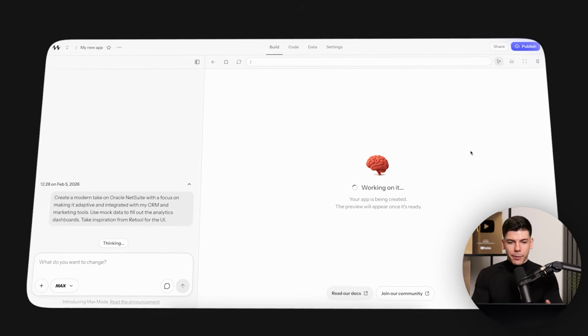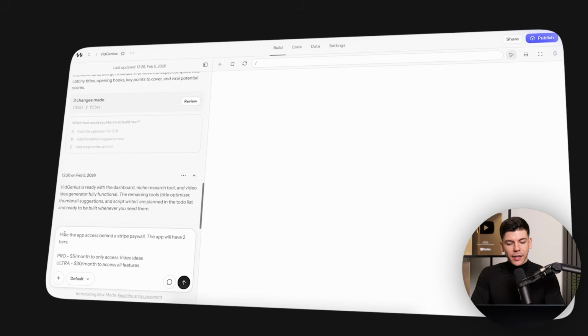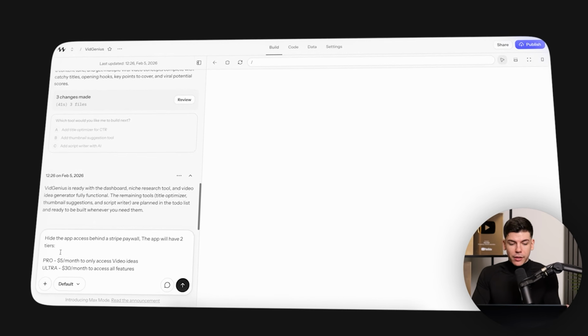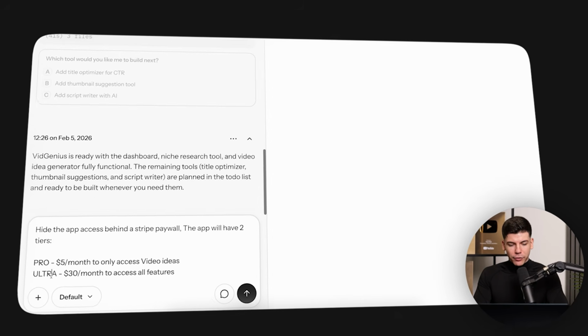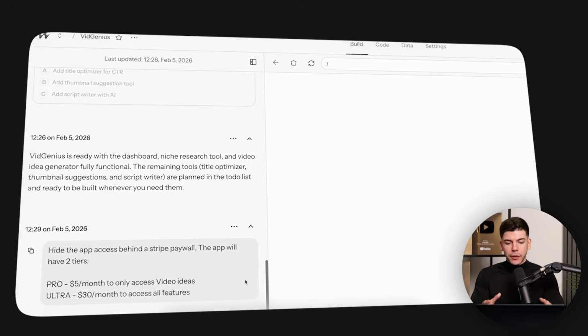It will build the entire app. Now, if I want to make money from this app, I want to monetize this and charge for access, I can say hide the app access behind the Stripe paywall. The app will have, for example, in my case, only 2 tiers, and then I can name those tiers and say how much I want to charge. So I want to say that I'm going to be charging $30 a month for someone to access all of the features that I built for this app.